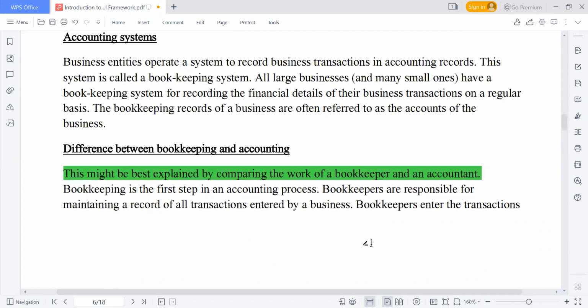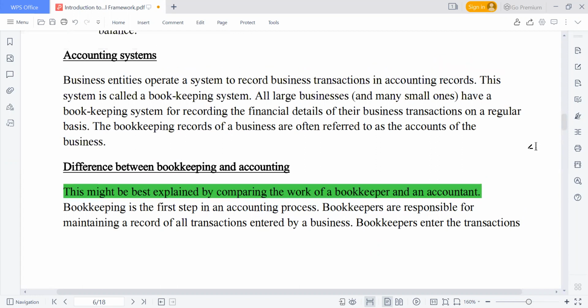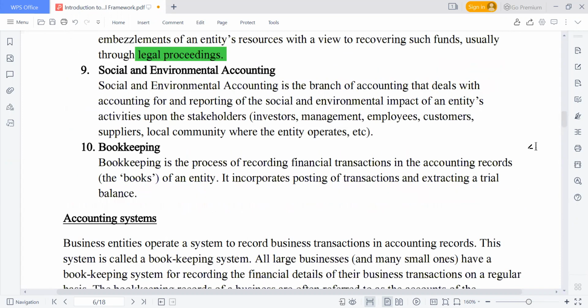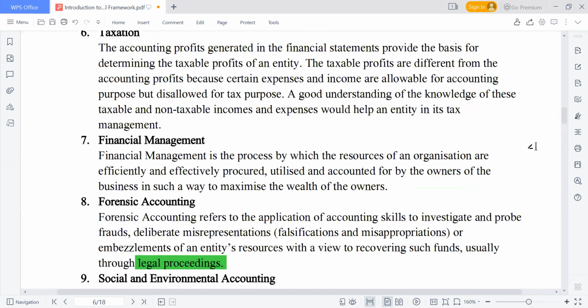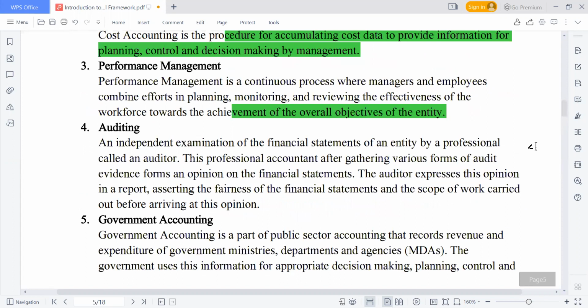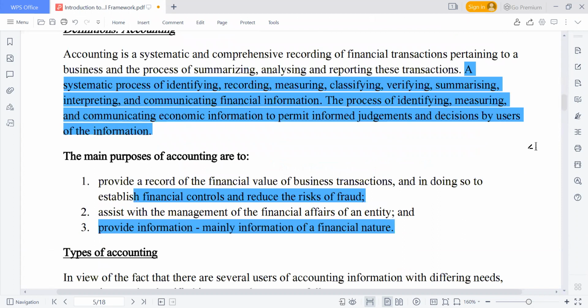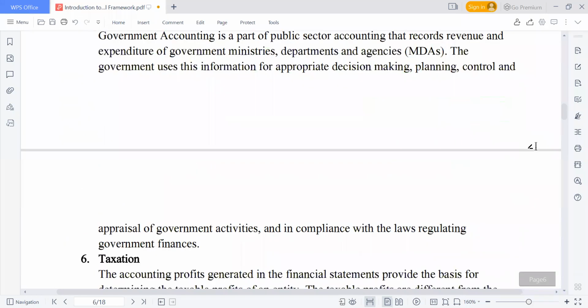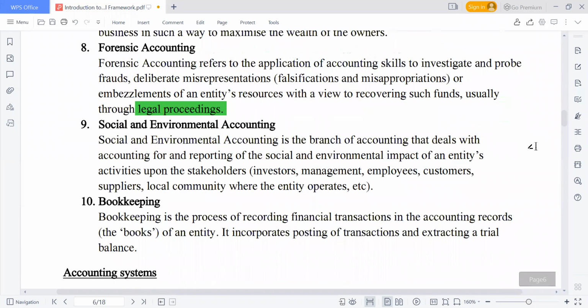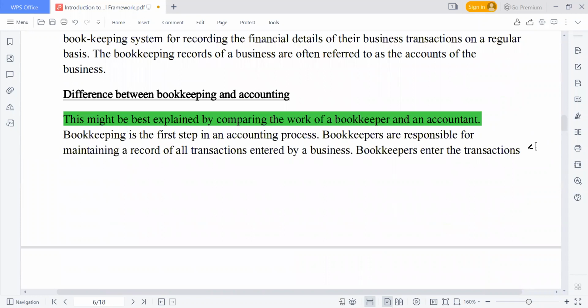Bookkeeping is the first step in the accounting process. Let's be honest, it's the first step. Because you can remember now that we say accounting is the process of what? Look at the first word. Identifying. The next thing that comes in is recording. So once you identify the transaction, oh, this is what occurred, what is next is recording. And the process of recording that business transaction is what we call bookkeeping.